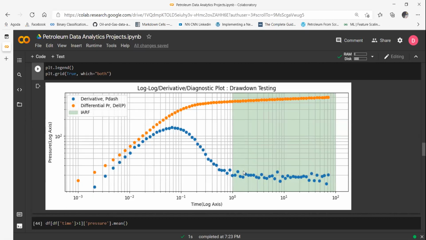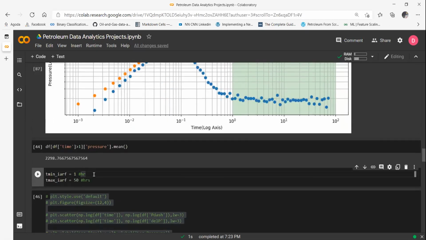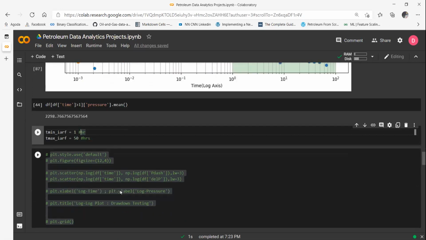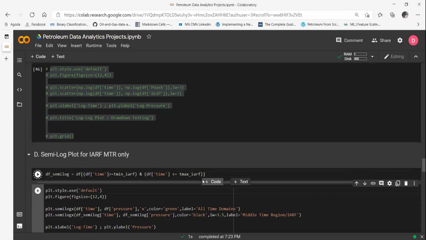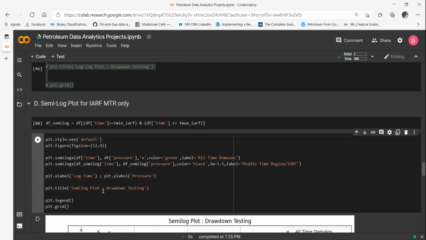Okay, perfect. As a reservoir engineer, I know that T minimum for infinite acting radial flow here is 1 hour because it's 10 to the power 0. T max is 50 hours. I'm not taking 100 hours because I see fluctuations down there. All I need is a chunk of this data. I don't need the entire data, because if it's a straight line, it will be a straight line forever in this domain. So I'm just taking half of this, in the center. So 1 hour to 50 hours, right? Now I have truncated the data, like I said, from T minimum to T maximum, and then I have done the semilog plot.